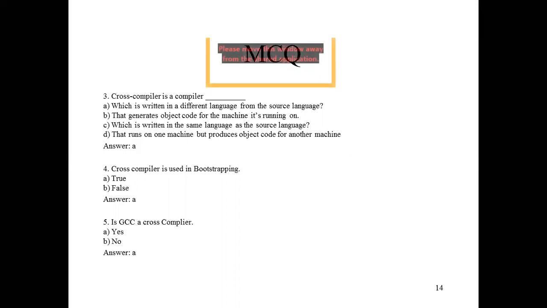The meaning here is that the language in which the compiler is written may be any language; we can use a different language to write the compiler itself. Even though we are aware that a compiler converts high level language into low level language, it is not necessary that each and every compiler must be written in a high level language. It may be a different language.